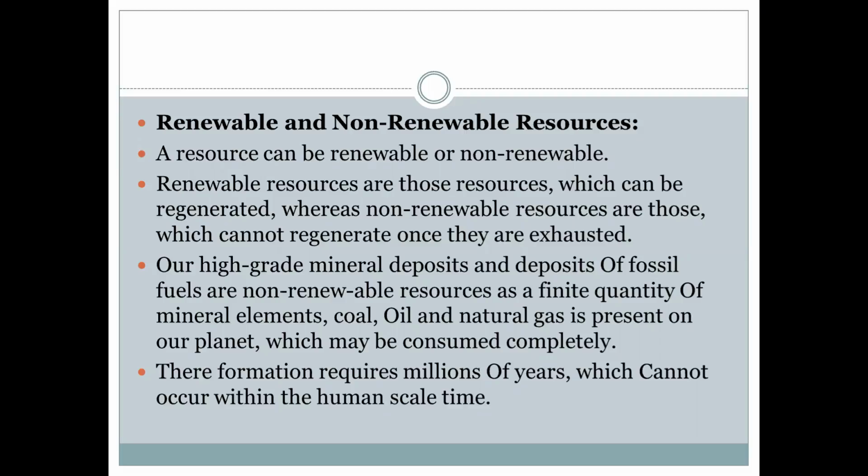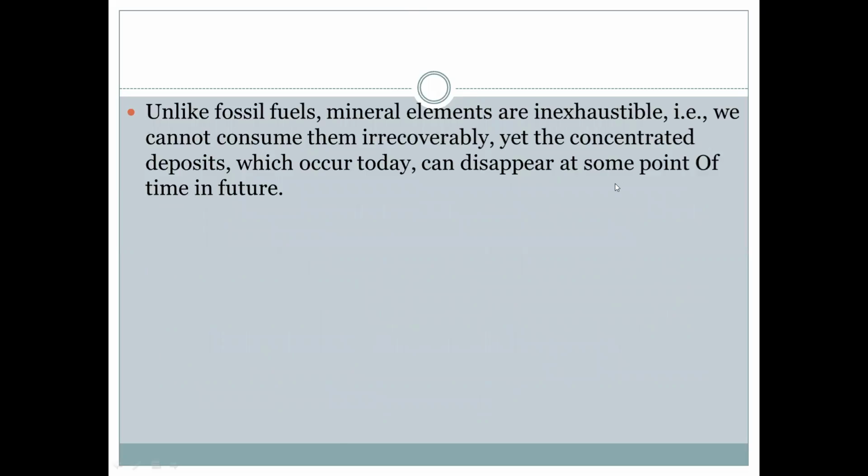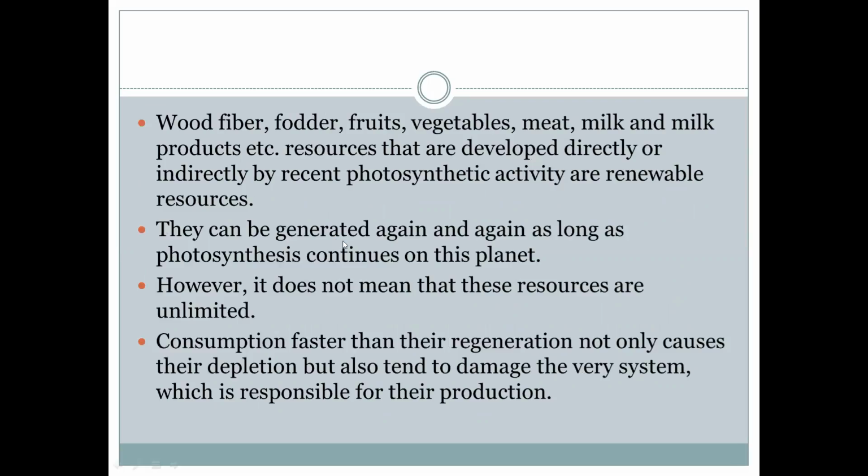Renewable resources means the resources that can be regenerated. Renewable resources are wood fiber, fodder, fruits, vegetables, meat and milk and milk products.